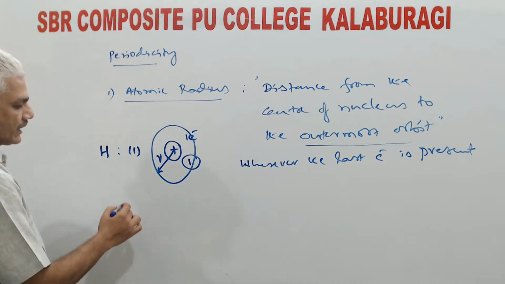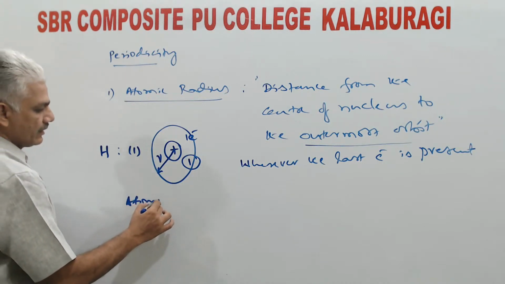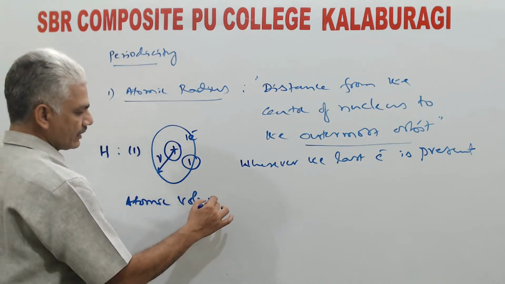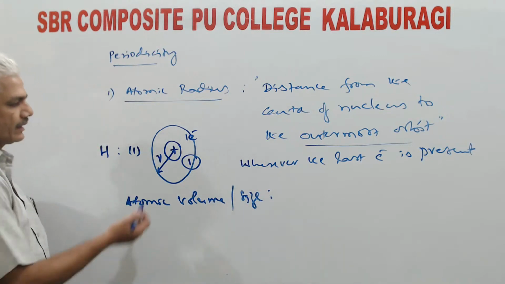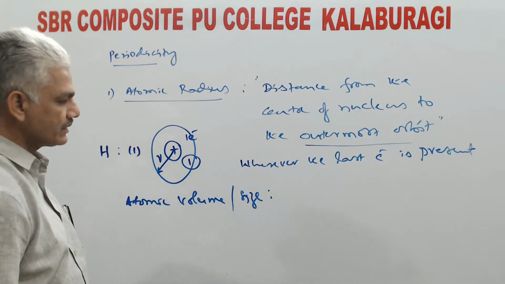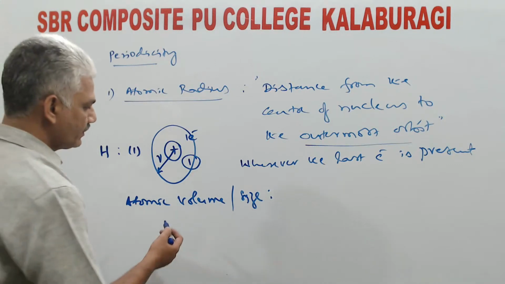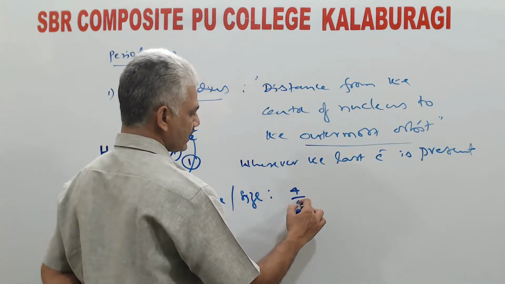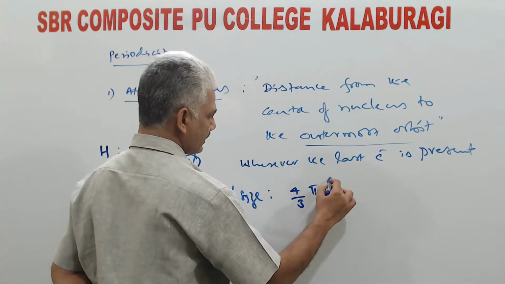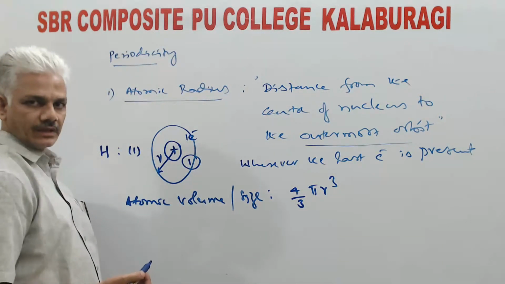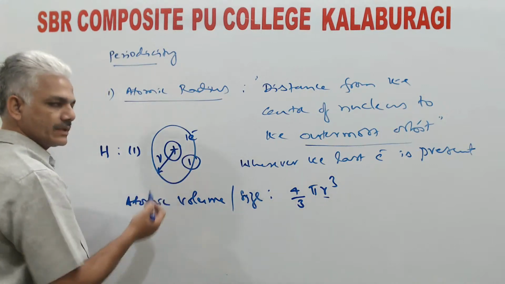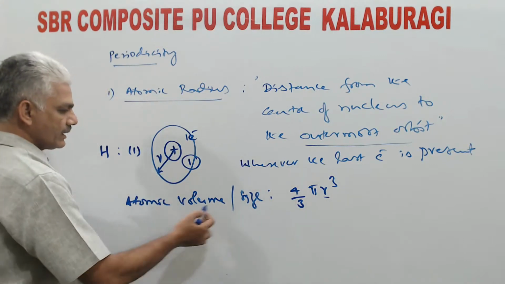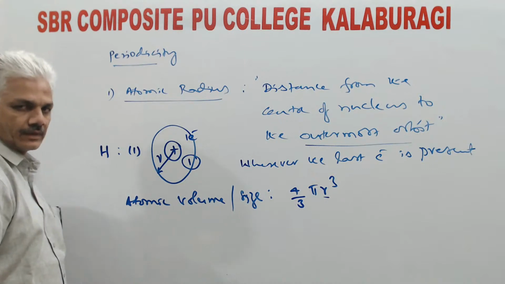Now suppose you want to calculate atomic volume, which is also referred to as atomic size. These atoms are supposed to be spherical in nature. So volume of sphere is calculated by using the relation 4/3 pi r cube. So in this, in place of r, if you substitute this distance, it will become atomic volume.